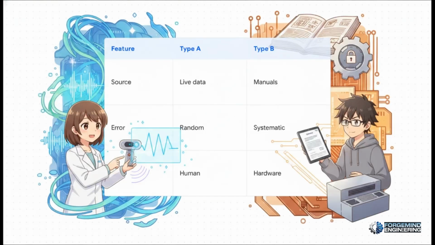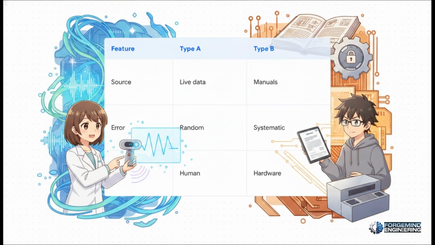To figure out what that window actually is, we look at two distinct types of uncertainty. Type A uncertainty comes from your own, live, hands-on measurements. It's derived directly from the random error, the actual noise and fluctuations you observe while you're testing, so it represents the human or environmental repeatability of your test.